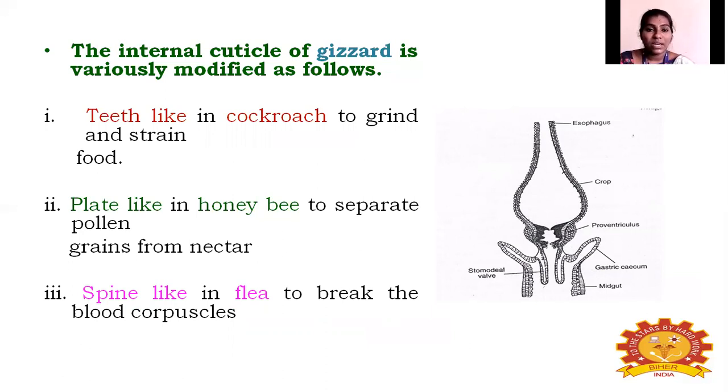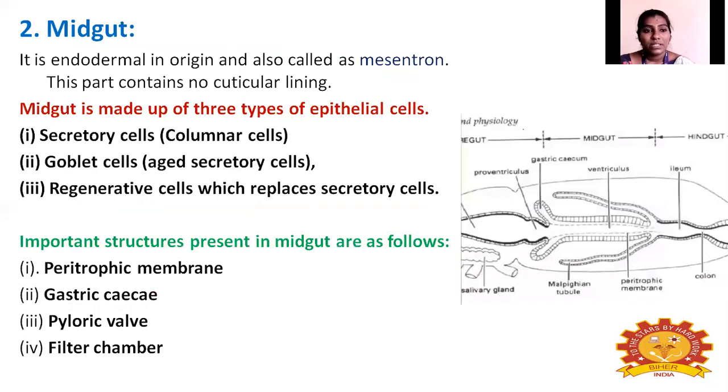The food particles are ground and strained by this gizzard. A plate-like gizzard is present in honeybees, because it separates pollen grains from nectar. In insects like fleas, it looks like a spine, which is helpful to break blood corpuscles. So this is the modified internal cuticle of the gizzard, which may vary according to their food habit.